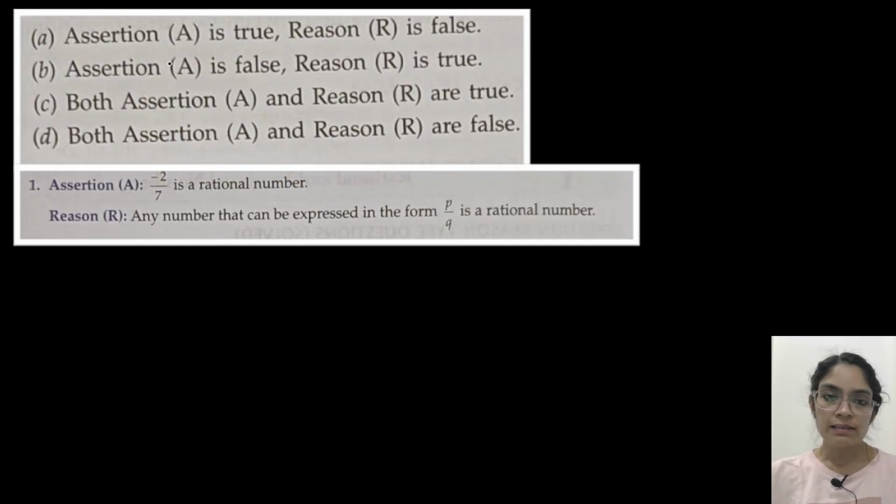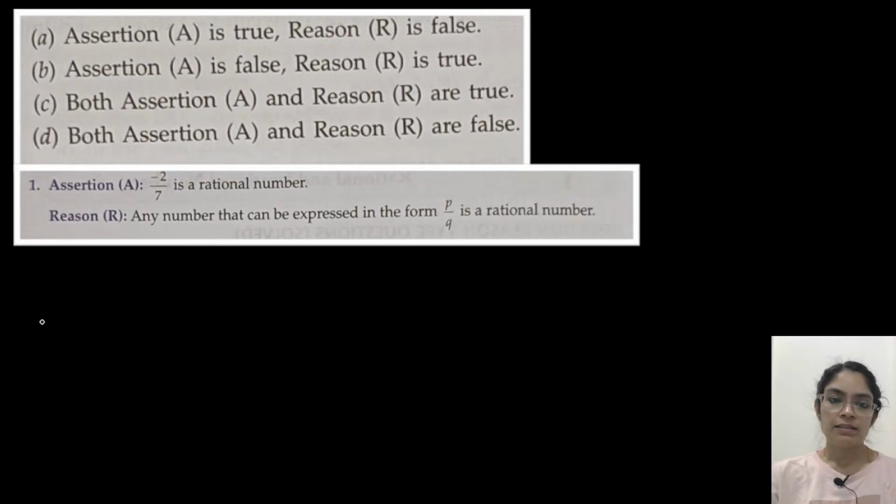First, option A is assertion is true and reason is false. Then assertion is false, reason is true, that is option B. Option C is both assertion and reason are true. Option D, both assertion and reason are false. Okay, so these are the options. First question, assertion statement. Statement by statement we have to understand whether the assertion is true or false, and then we'll check the same thing for the reason also. So individually we have to check both the statements.